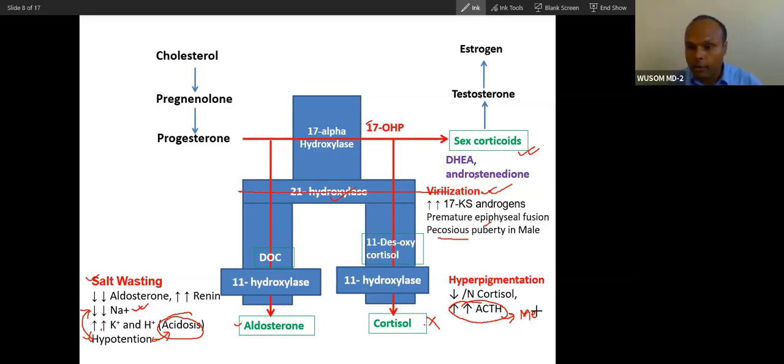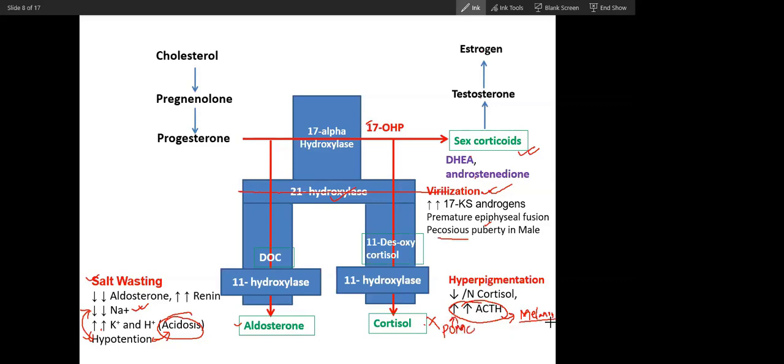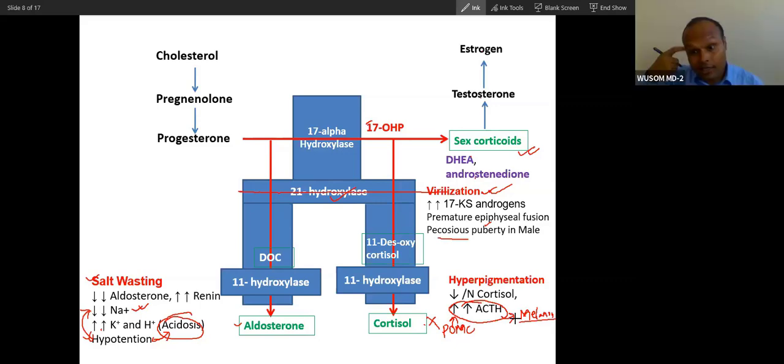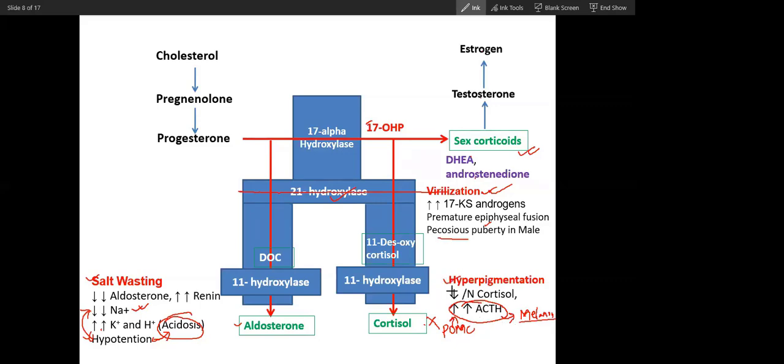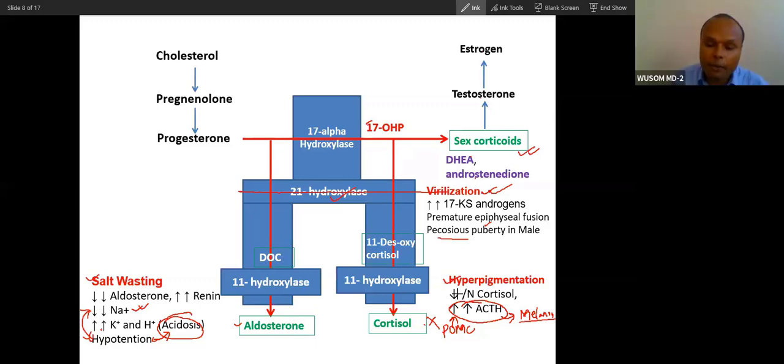It will also stimulate melanocytes because it is synthesized from the same precursor, proopiomelanocortin. This will cause hyperpigmentation, hypermelanin pigmentation. Did you understand this? So these are the effects of 21 hydroxylase deficiency.